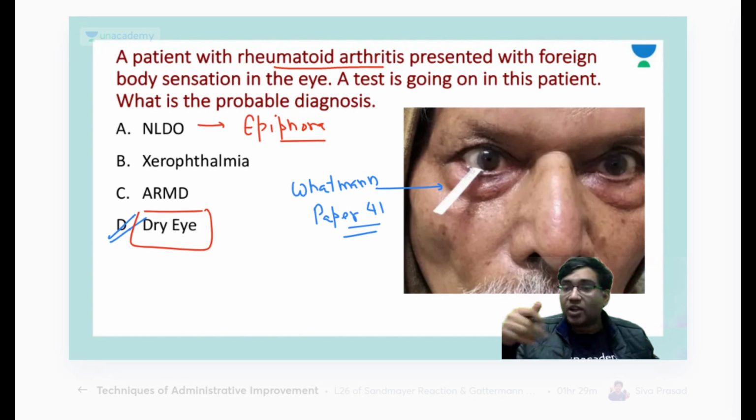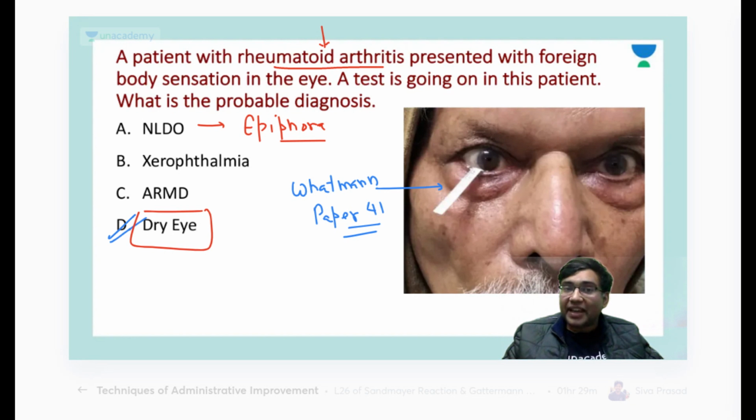Xerophthalmia is something which is a vitamin A deficiency. In vitamin A deficiency you see primary signs like corneal xerosis and conjunctival xerosis, and you do not just go for a dry eye there. The specific hint that is given here was the rheumatoid arthritis.